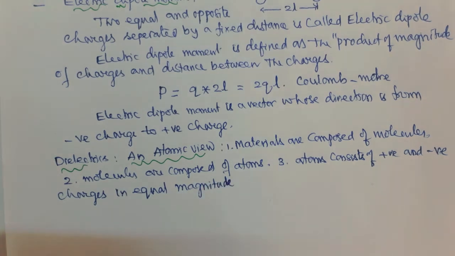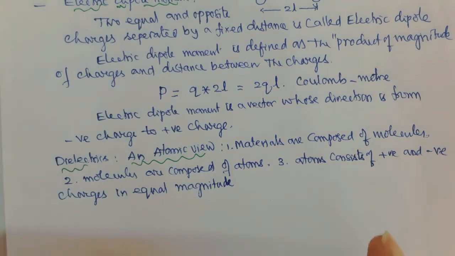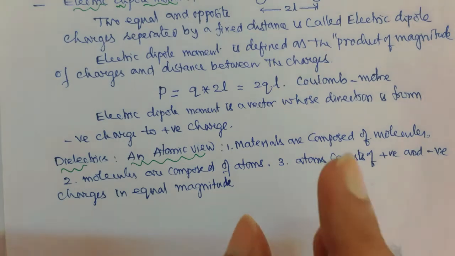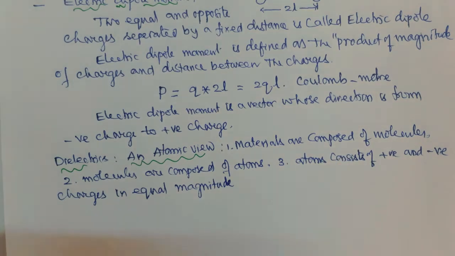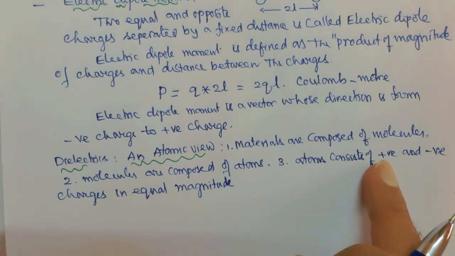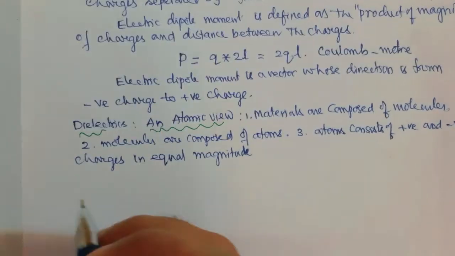And then what happens? All the positive charges are supposed to be concentrated at a point, called the center of gravity of positive charge.